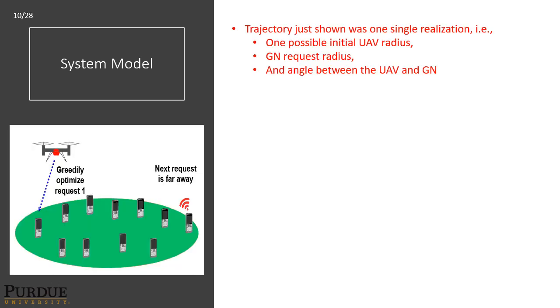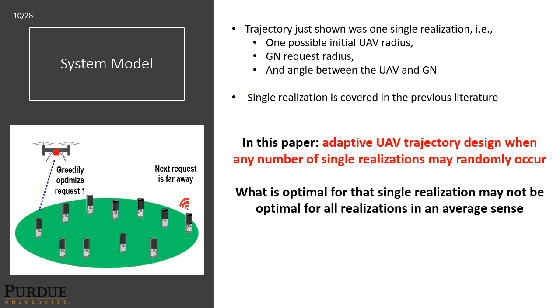The trajectory just shown was one single realization of this problem, one possible initial UAV radius, ground node request radius, and angle between the two. This single realization is what is covered, or a variation thereof, in previous literature. In this paper, however, we want to determine a UAV trajectory strategy when any number of these realizations may occur one after another. In this case, what is optimal for that single realization may not be optimal for all realizations in an average sense of whichever optimization goal we're trying to maximize or minimize.